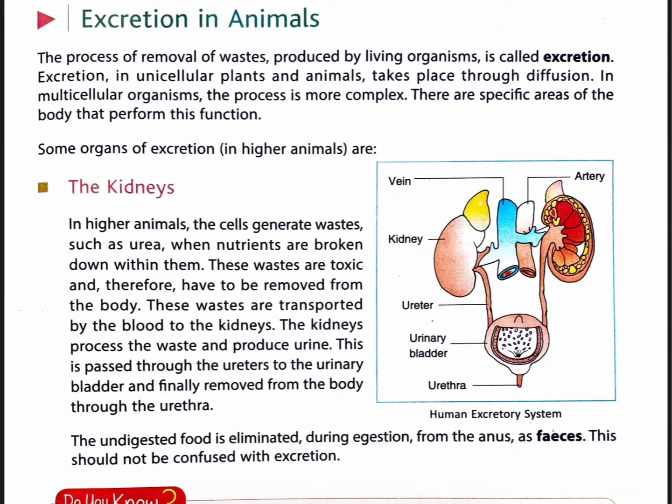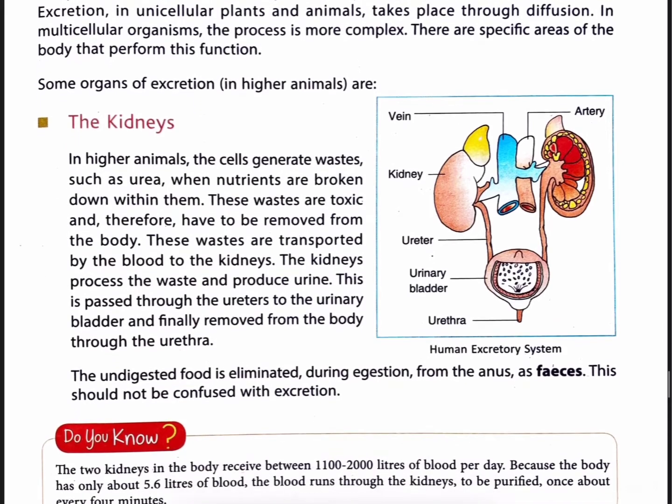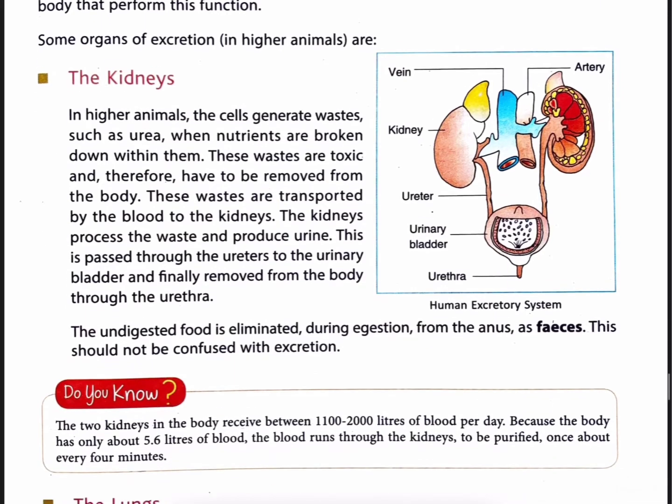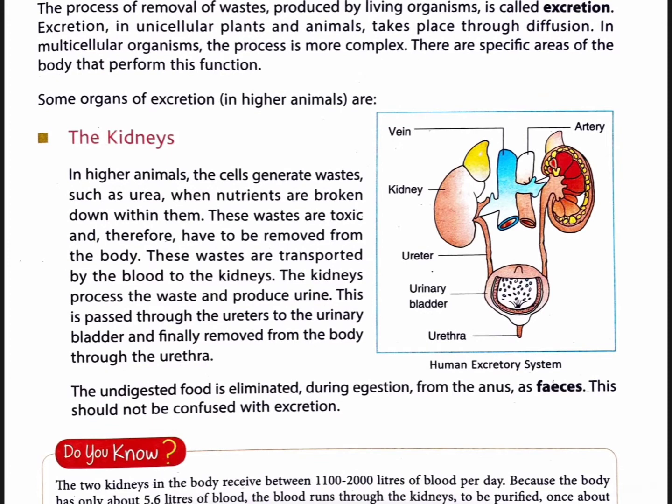There are specific areas of the body that perform this function. Some organs of excretion in higher animals are as follows. First one is kidneys. In higher animals, the cells generate waste such as urea when nutrients are broken down within them. These wastes are toxic and therefore have to be removed from the body.